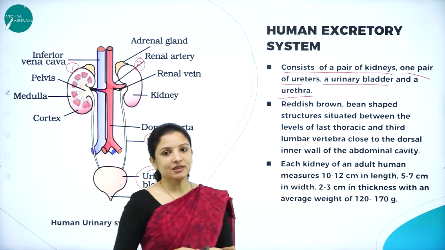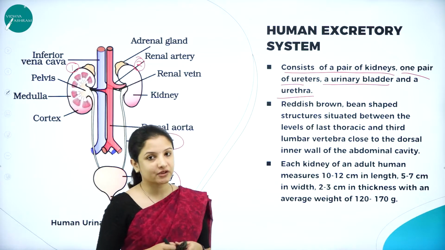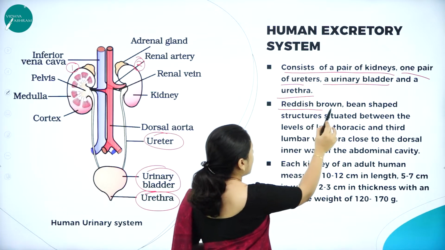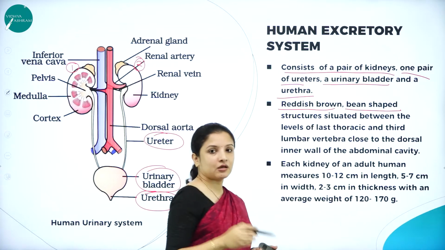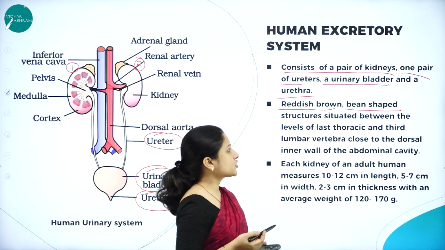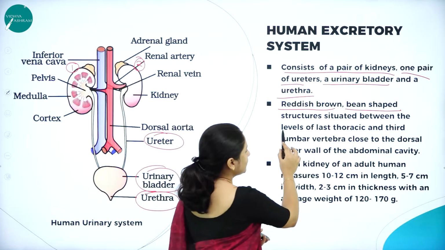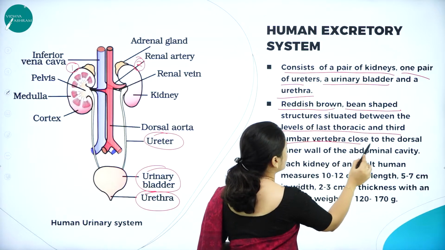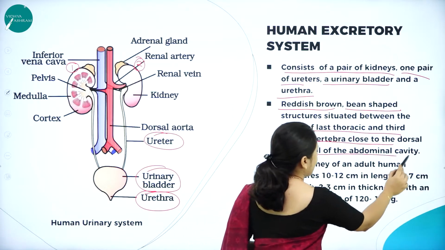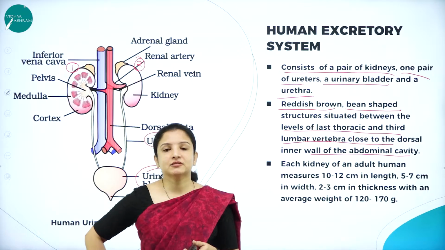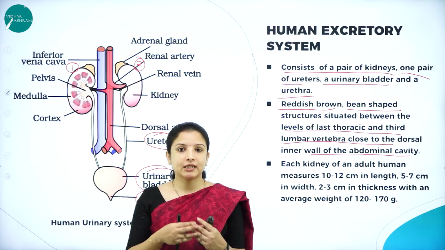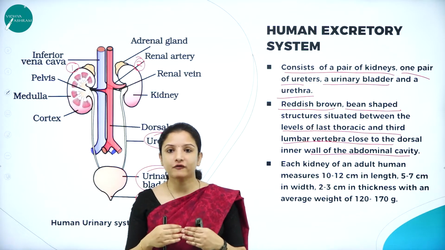Talking about the size, shape and color of the kidney and the structure of the kidney. Kidneys are usually reddish brown in color. The shape of the kidney is just like a bean, how the bean pod looks, exactly like that. They are situated between the levels of the last thoracic and the third lumbar vertebrae, close to the dorsal inner wall of the abdominal cavity, on either side of the backbone, almost close to the abdomen. That is the location of the kidney. It is located at the back of the body.